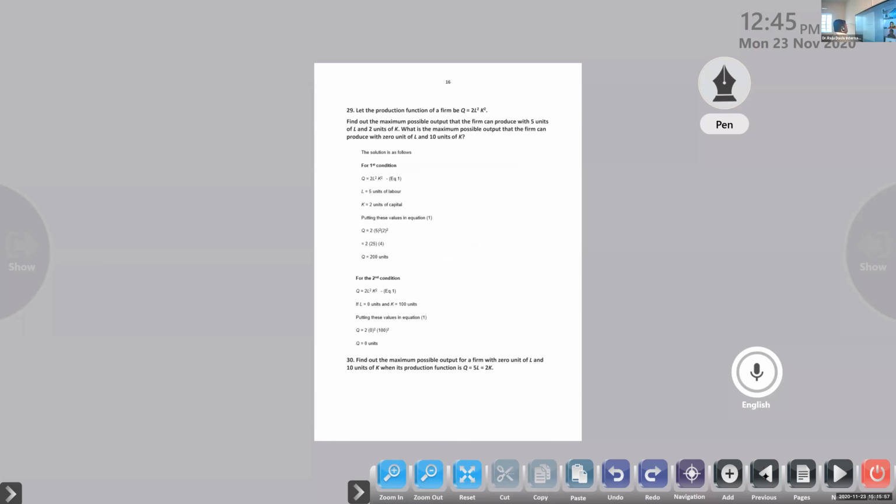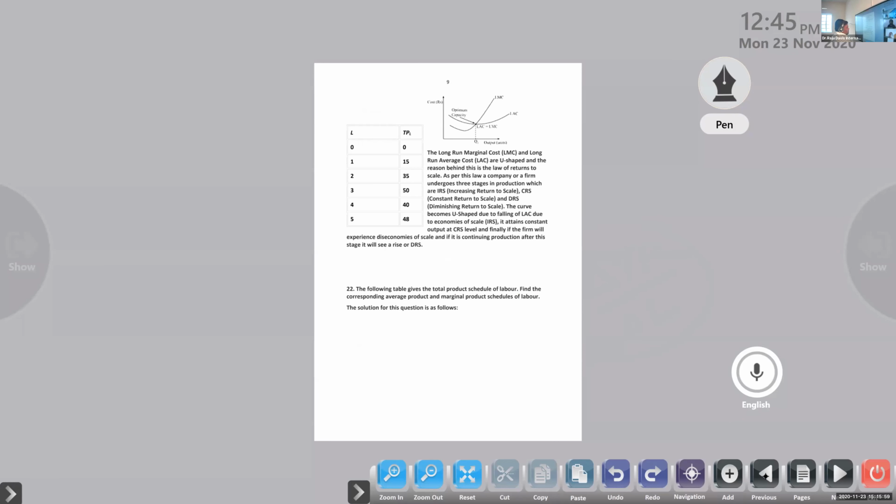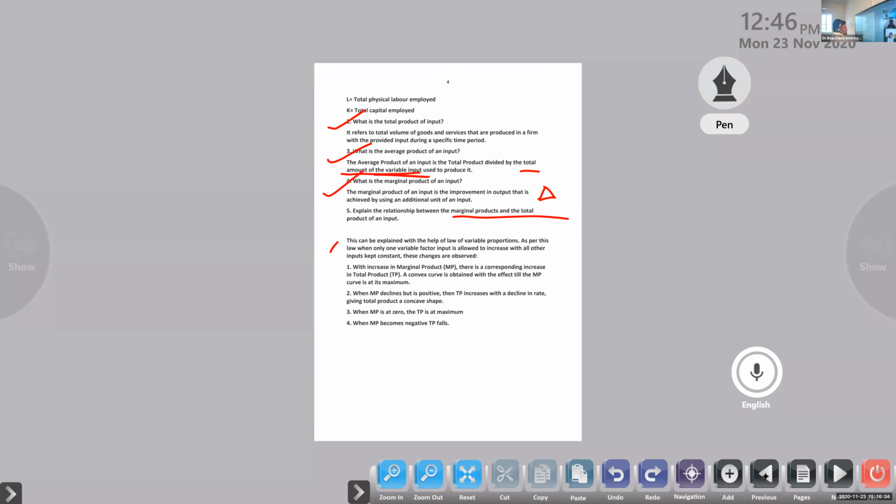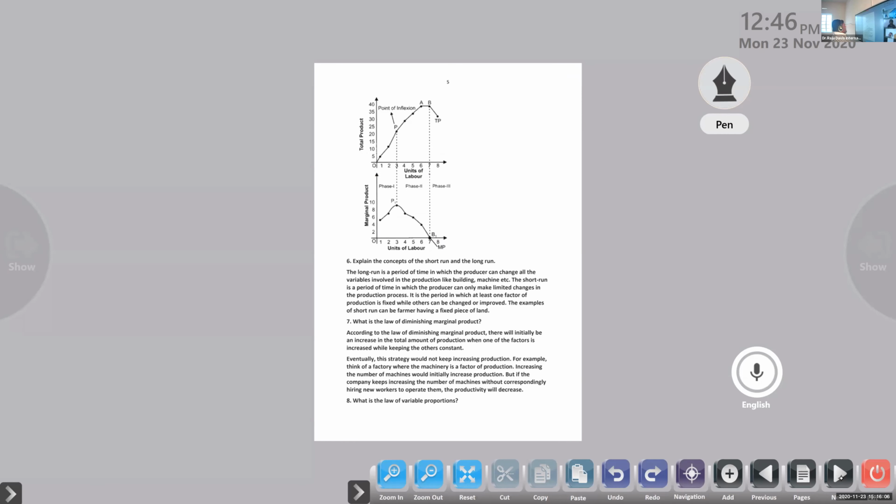Anything else? Okay, next one. Explain the concept of short run and long run. The long run is a period of time in which the producer can change all the variables involved in the production, like buildings, machines, etc. So how can we find whether a production is long run or short run?